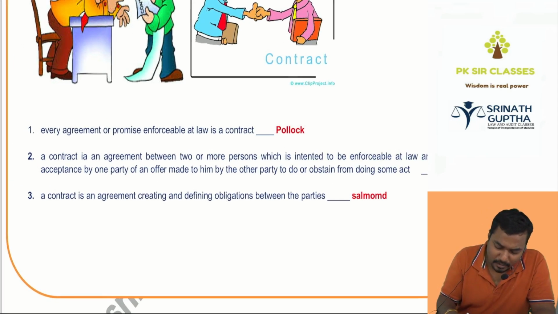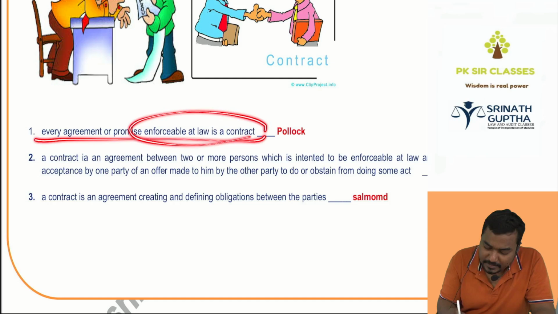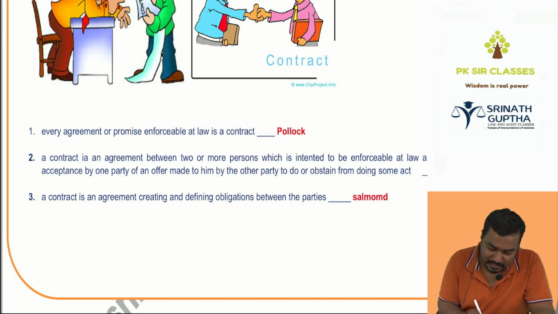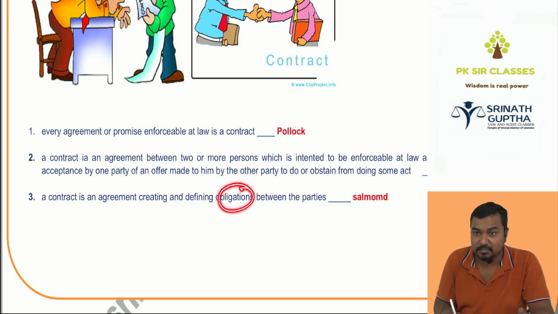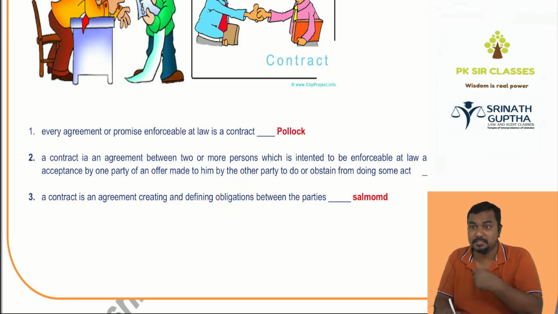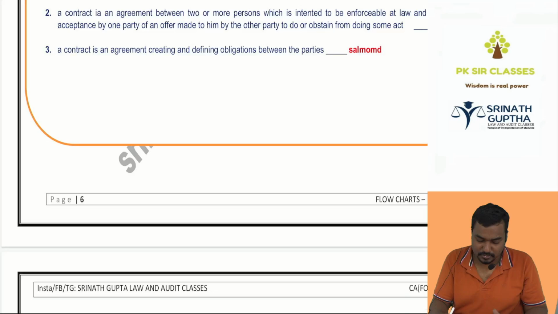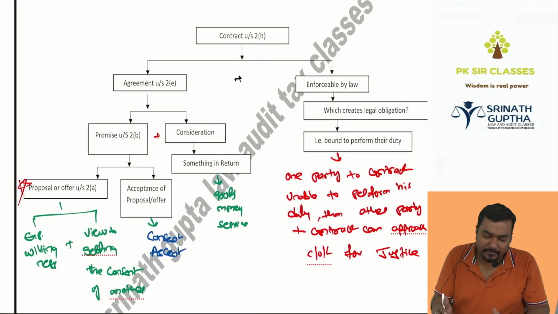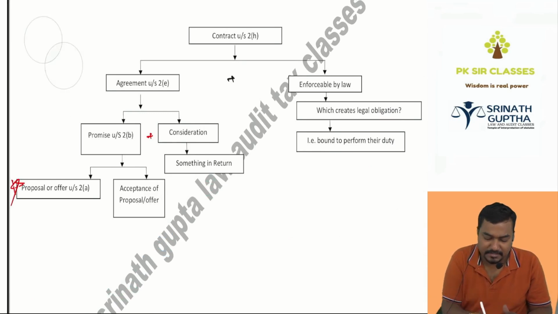But as per Pollock, what is a contract? Every agreement or promise enforceable by law is a contract. And as per Salmond, contract is an agreement defining the obligations. Your obligation, my obligation is defined on a paper. वो पेपर को बोलते हैं कॉन्ट्रैक्ट as per Salmond uncle. Done. ये एग्जाम में नहीं पूछते बेटा. So if we summarize all the things we have discussed till now.